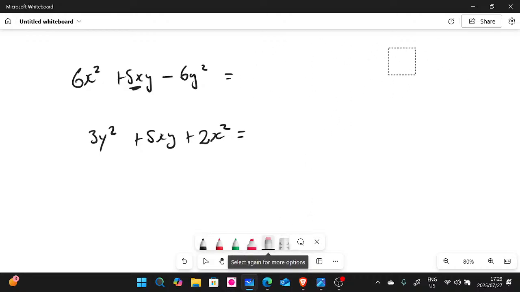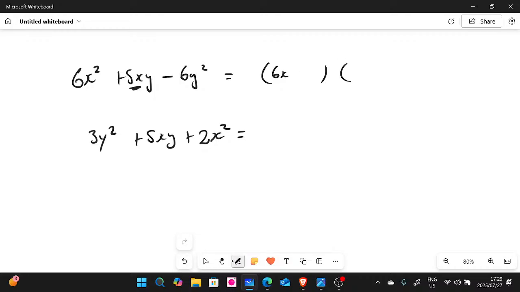Let's try again. When we say 6x squared, 6x, I mean, and then we say x. Let's try this way, guys. 3 and 2. It won't work. 6 multiplied by that is gonna give us 12 minus 8. It's not working. Okay, let's abandon this for now. I'll come back to it.